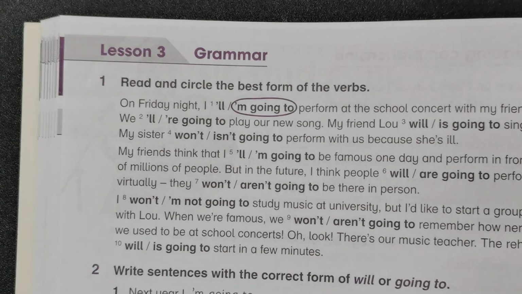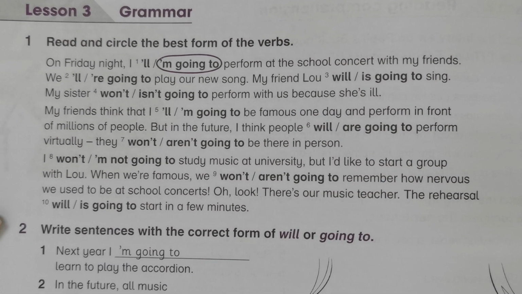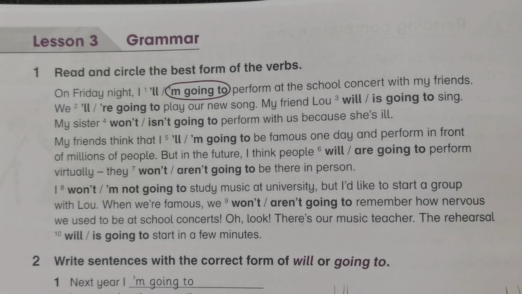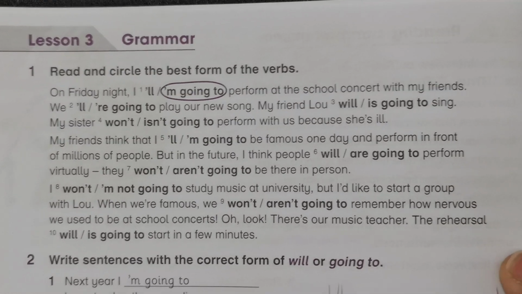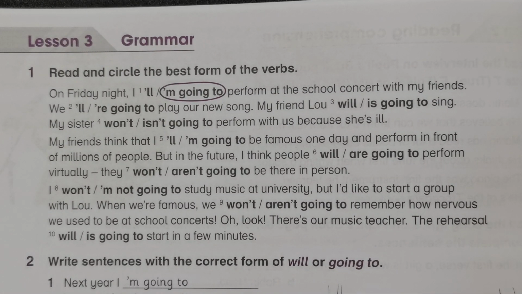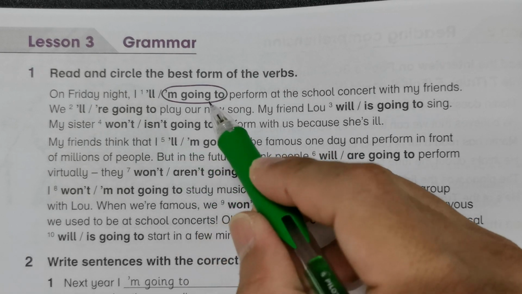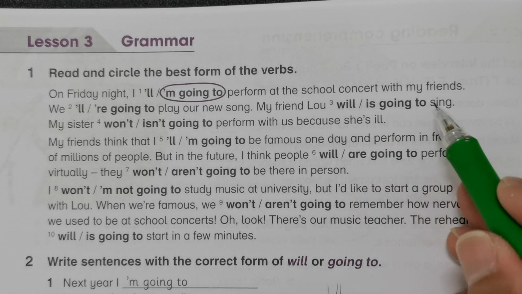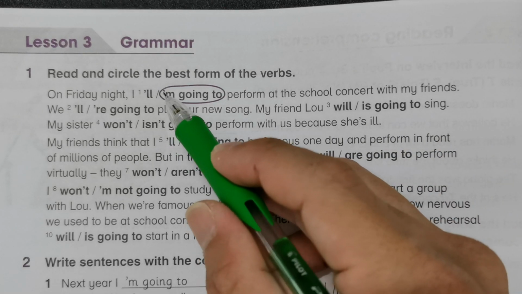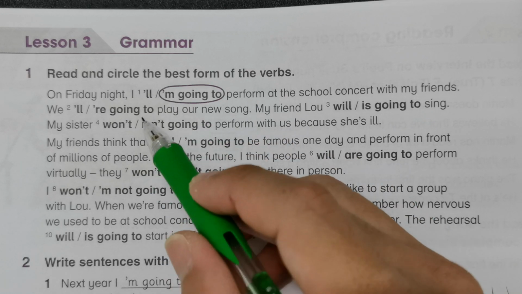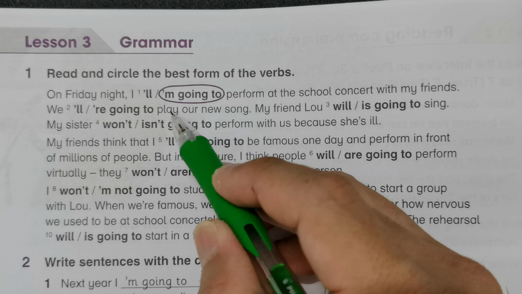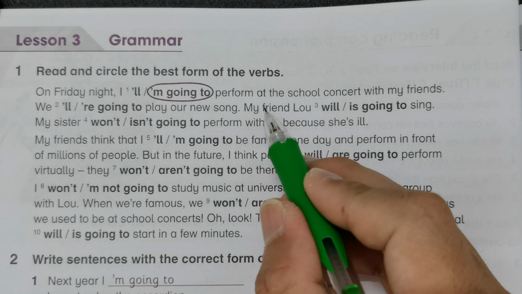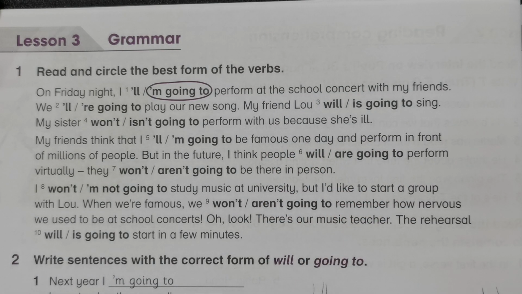And let's take a look at page 74. We are on lesson 3 grammar. Activity 1, read and circle the best form of the verbs. I already gave the answer to the first one. On Friday night, I'm going to perform at the school concert with my friends. So this is apostrophe m, which is basically am. They have written the short form here. So the first one, I'm going to perform at the school concert with my friends.